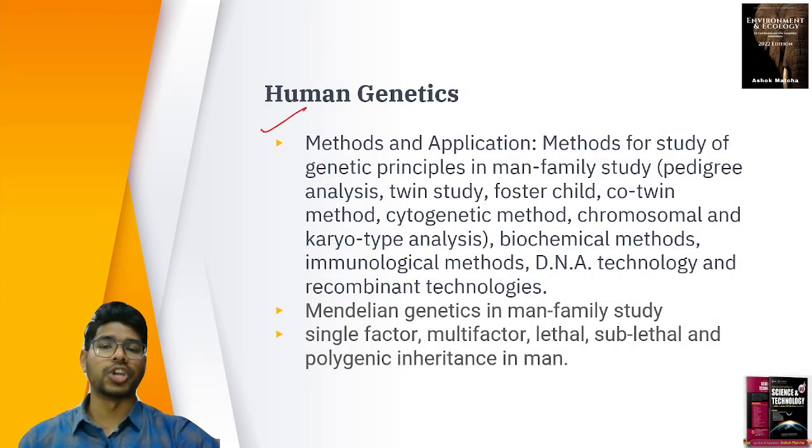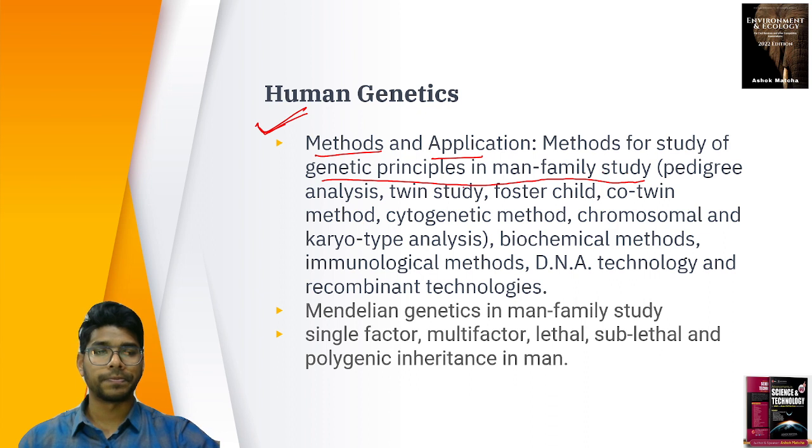And the next concept is human genetics. Again, we go to the core of the biology part. Here we discuss methods and application for the study of genetic principles of man: family study, pedigree analysis, twin study. It studies how, even though the genetic structure might be similar, two individuals can be totally different, or, even though the genetics are different, depending upon the person's upbringing, how they can be similar or different. All this is studied over here.